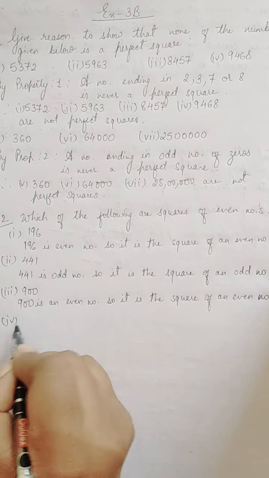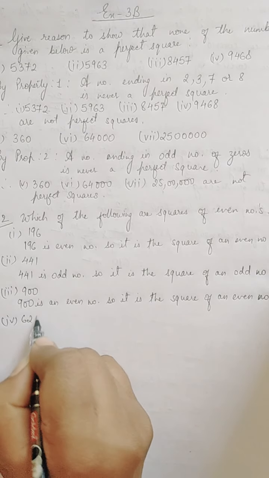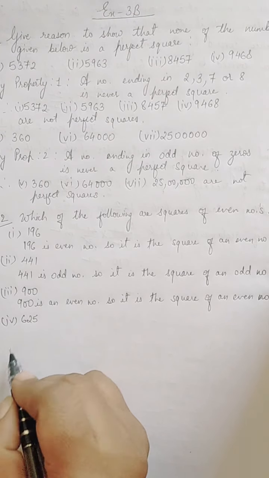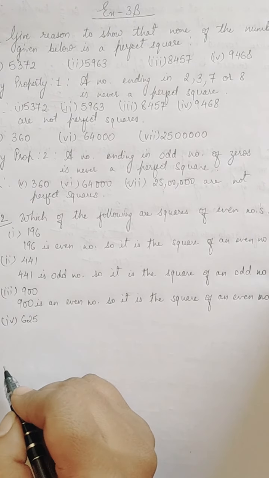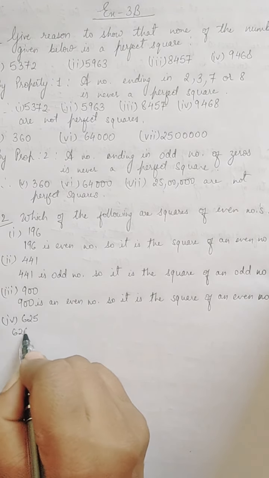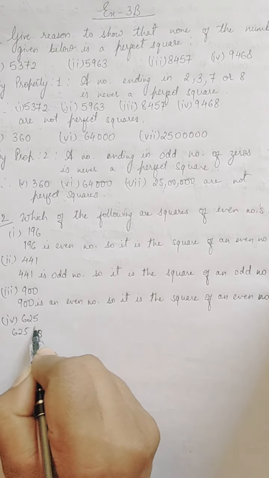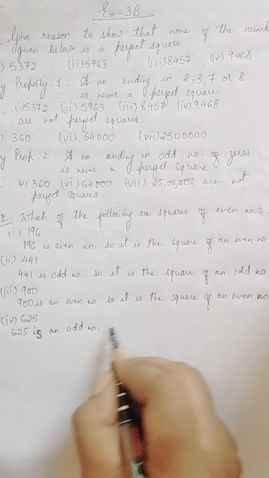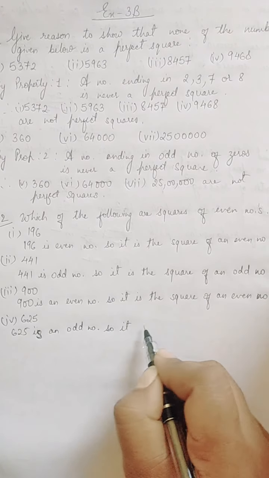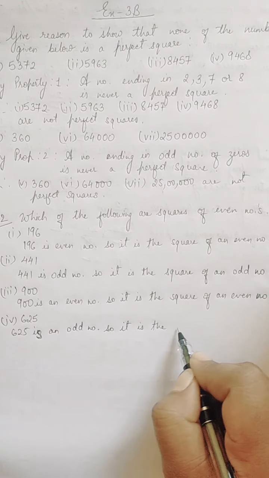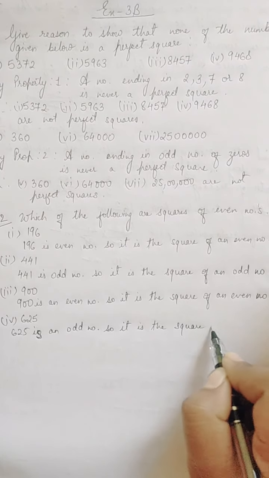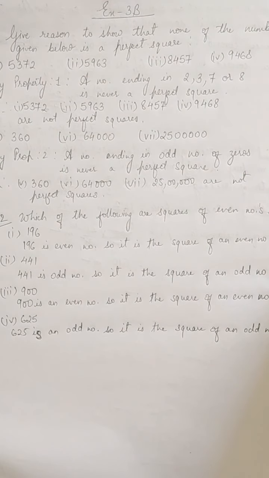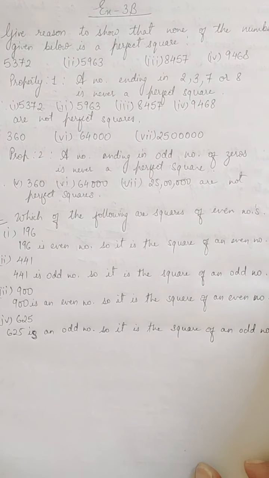Number fourth is 625. Now you see ones place digit, it is 5. 5 is odd. So this whole number 625 is an odd number. So it is the square of an odd number.